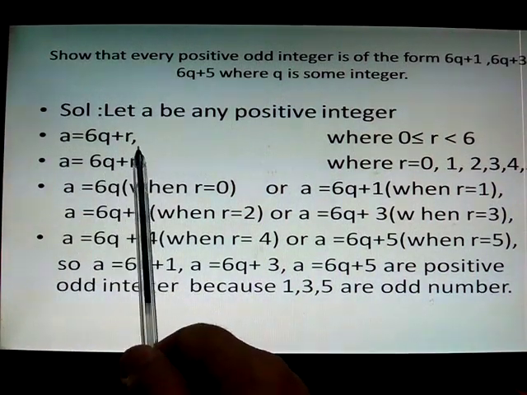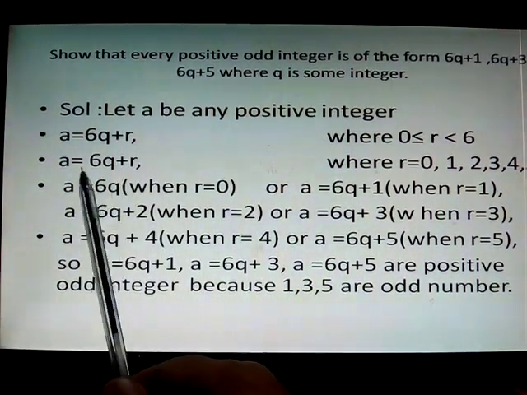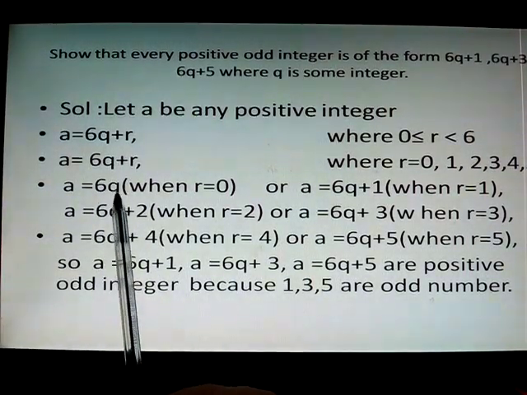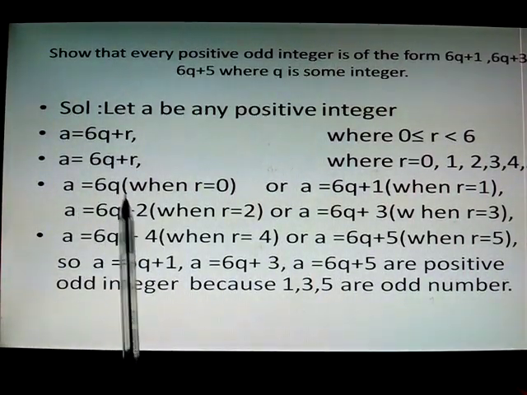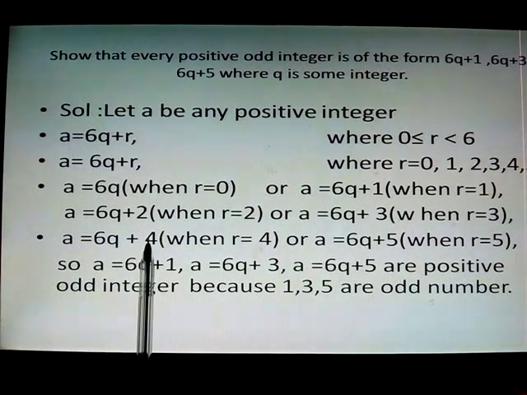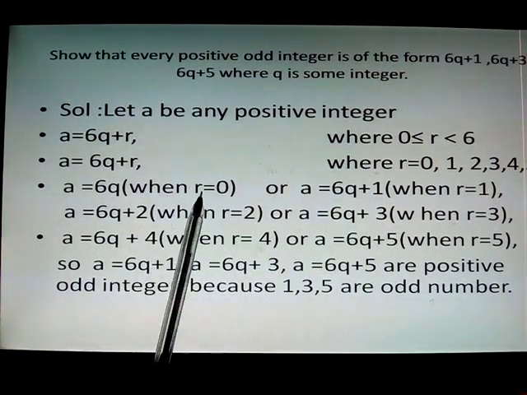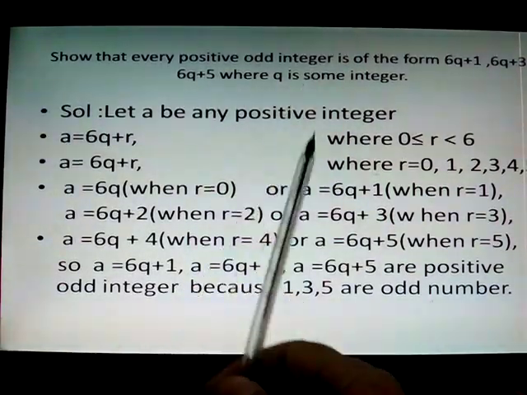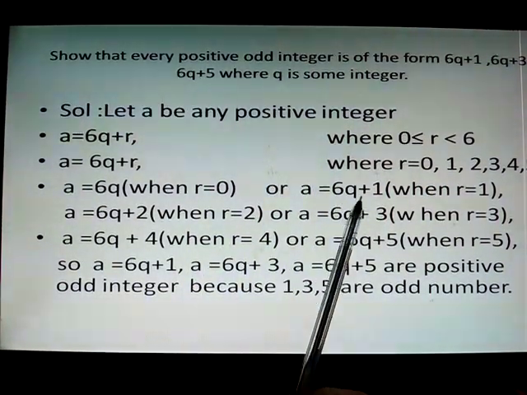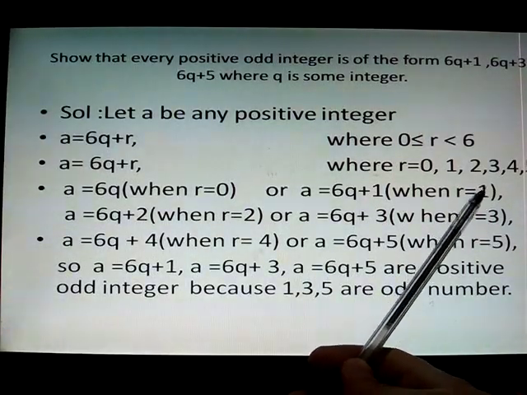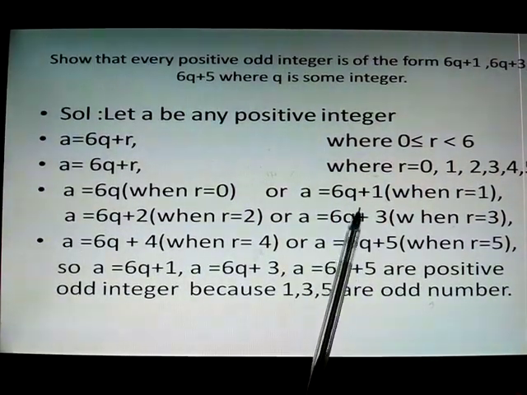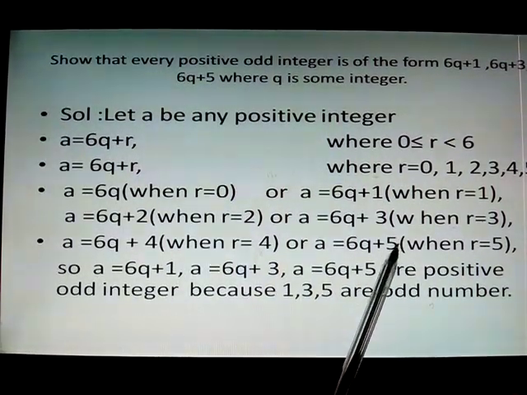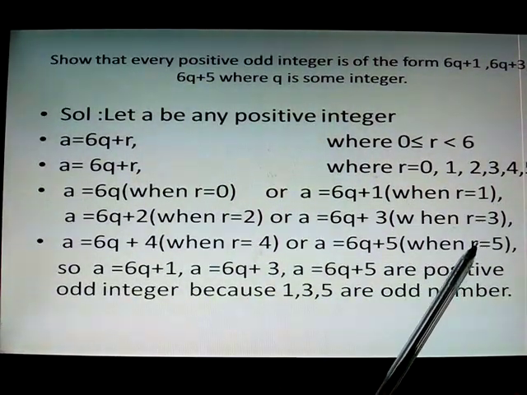So putting these values consecutively, A equal to 6q plus R. So A equal to 6q, A equal to 6q plus 2, A equal to 6q plus 4, where R equal to 0, R equal to 2 and R equal to 4. But in these cases, A equal to 6q plus 1, where R equal to 1, A equal to 6q plus 3, where R equal to 3, and A equal to 6q plus 5, where R equal to 5.